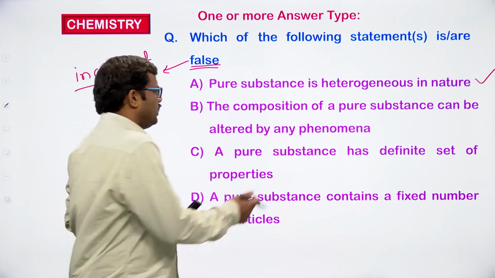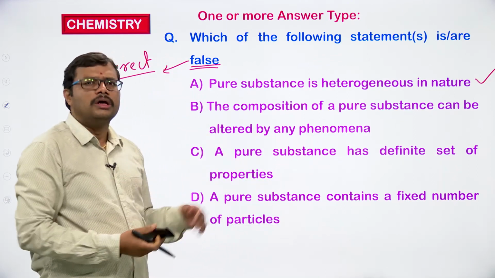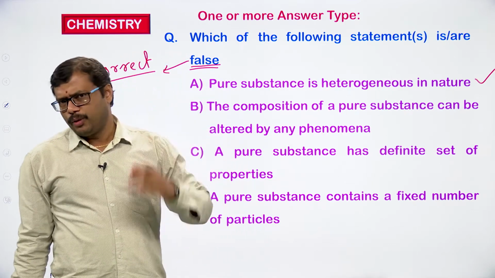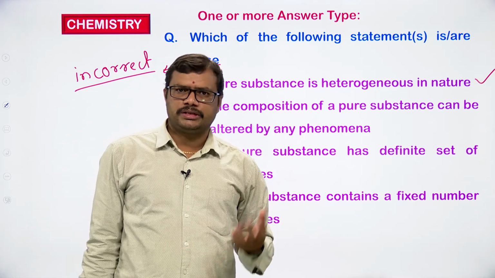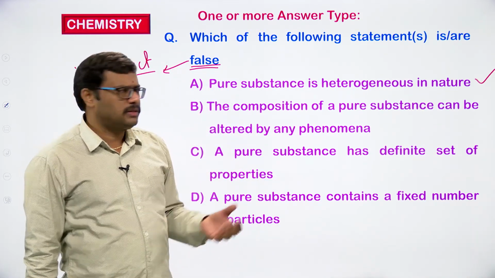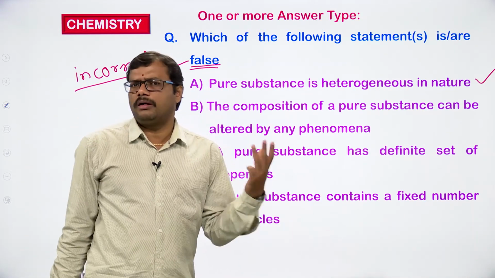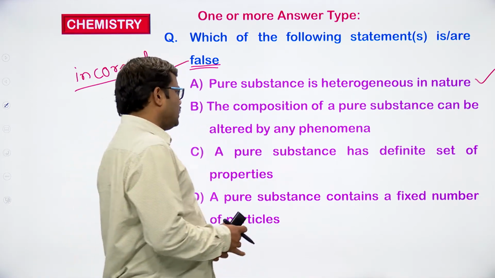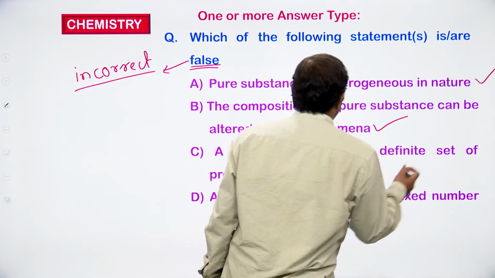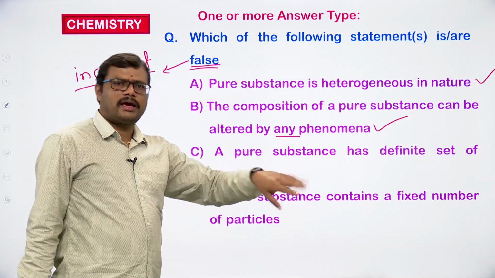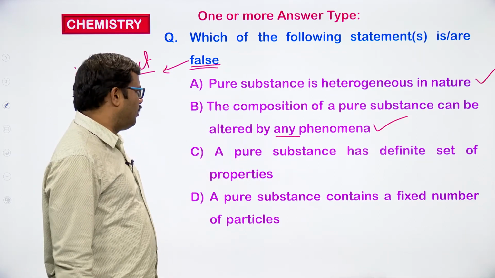Here they have mentioned any phenomena can be used to change the composition, but a pure substance can be broken into its constituent particles or elements only by chemical reactions, not by physical methods. So this is also a wrong statement.